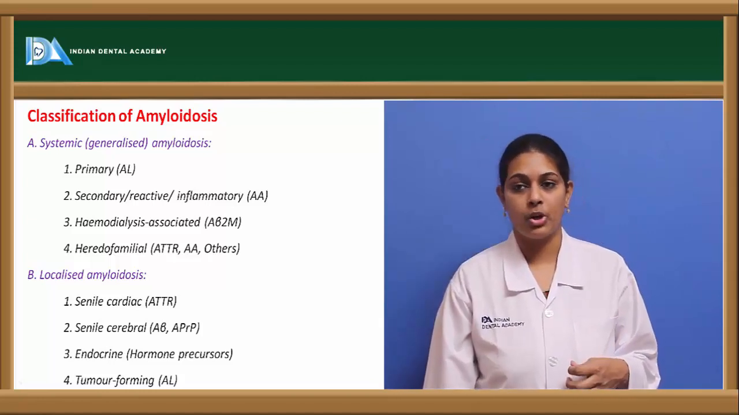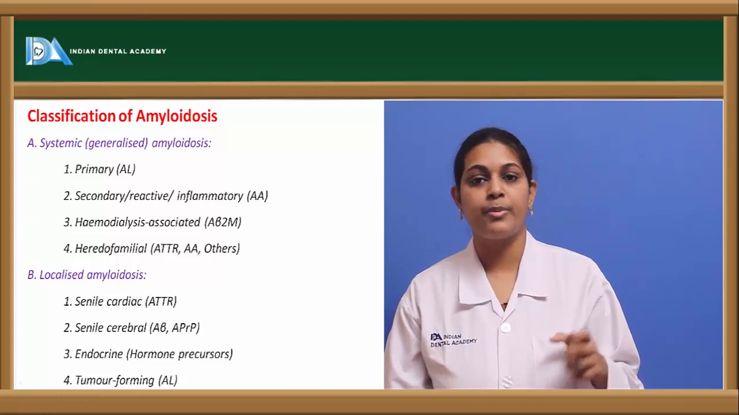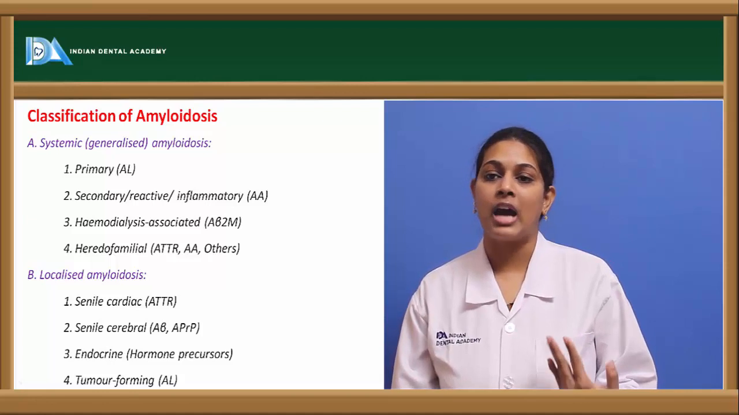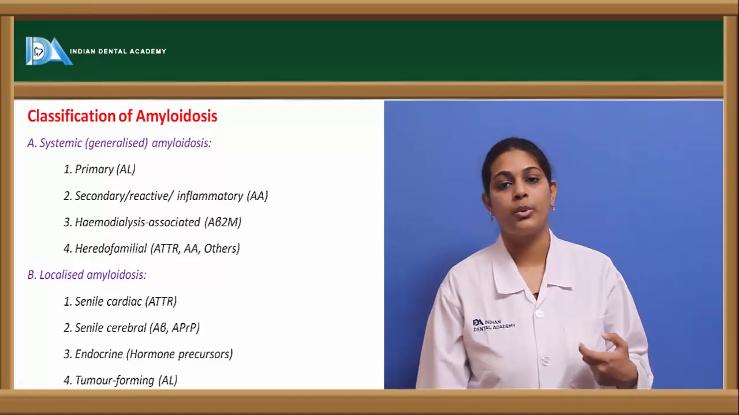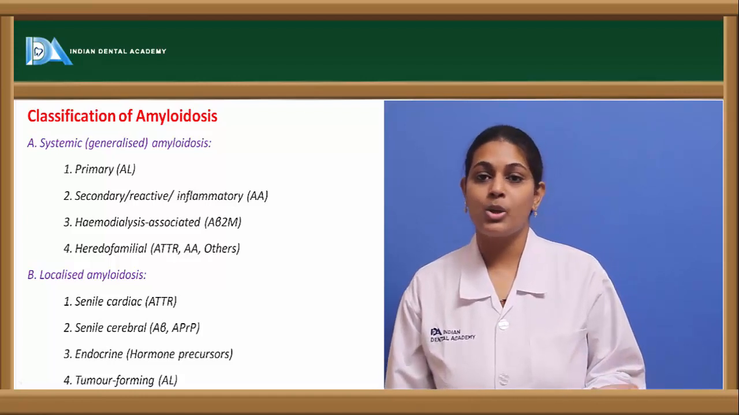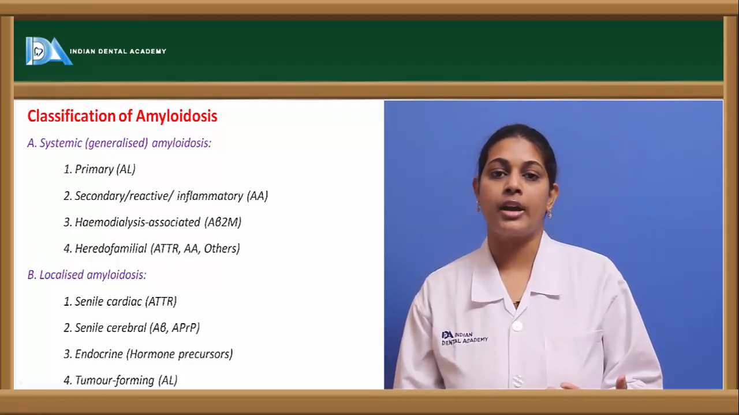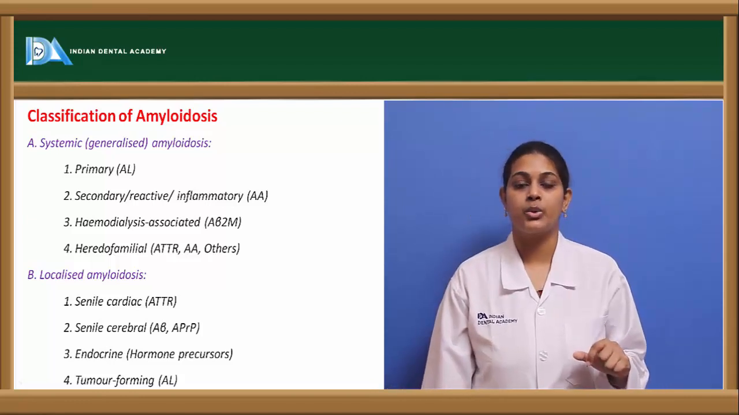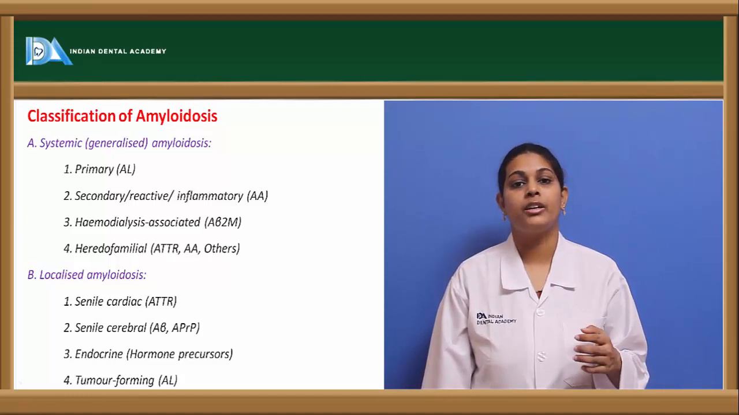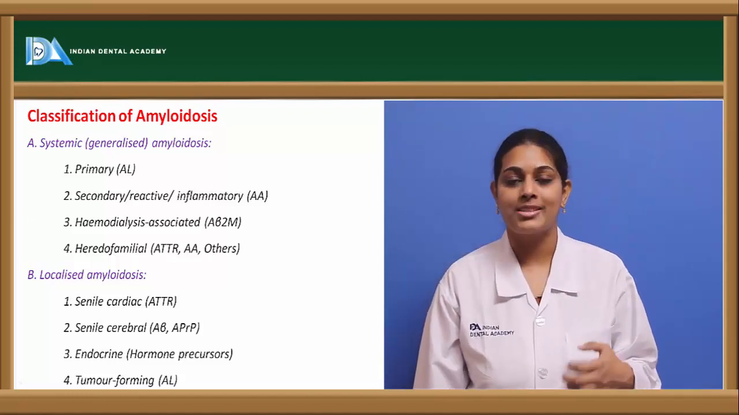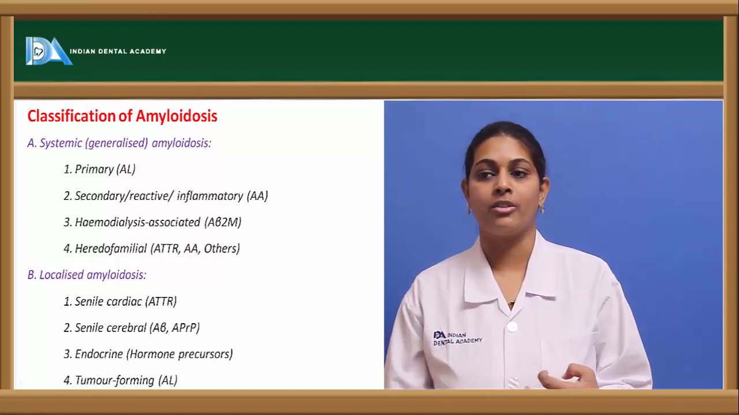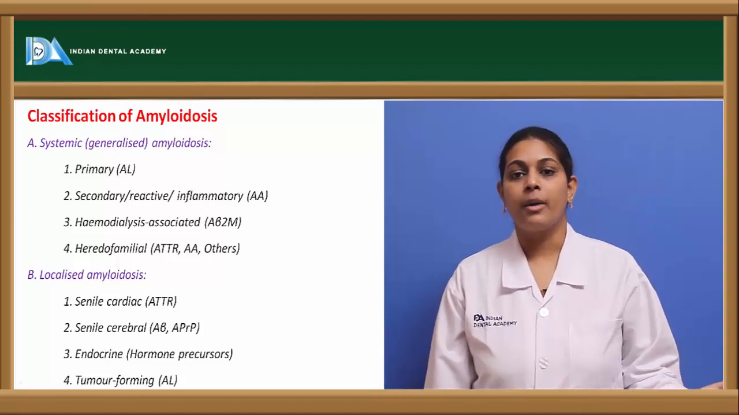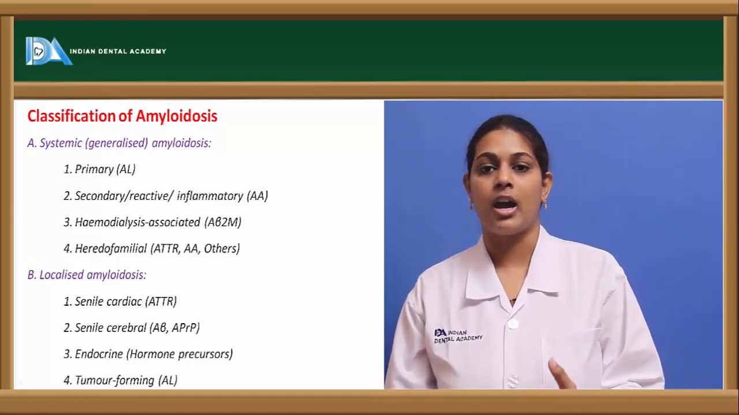Coming to the localized type of amyloidosis, it is particular to only one organ. Among them, it could affect the cardiac system, cerebral system, endocrine system, or otherwise it could be the tumor forming system. If it is associated with the cardiac system, then it is known as senile cardiac, and the associated protein abnormality is seen with ATTR, that is an abnormality in the amyloid associated transthyretin protein. This is the abnormality in this kind of fibrillar protein, and the organ affected is, as the term itself suggests, senile cardiac. It means it affects the heart.